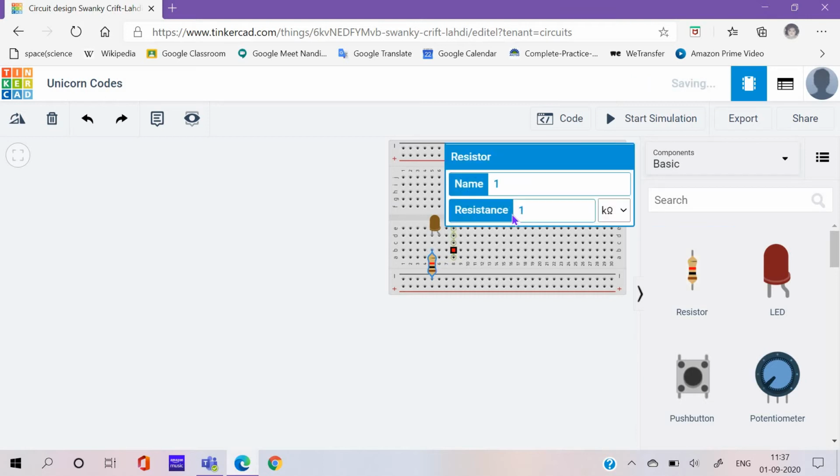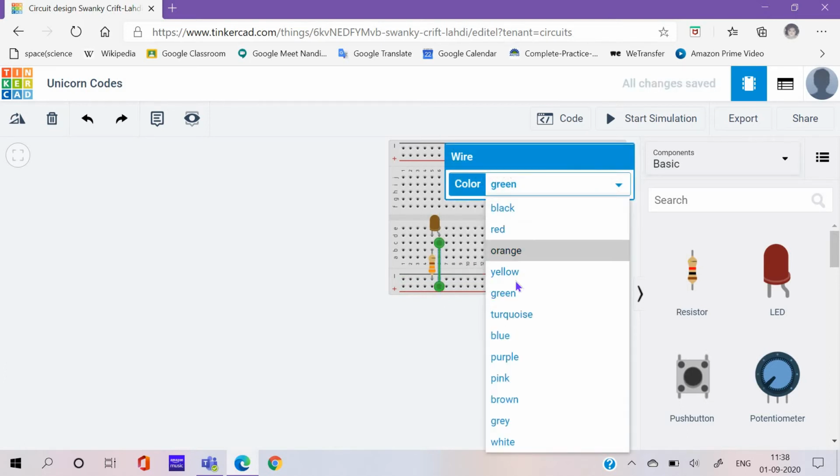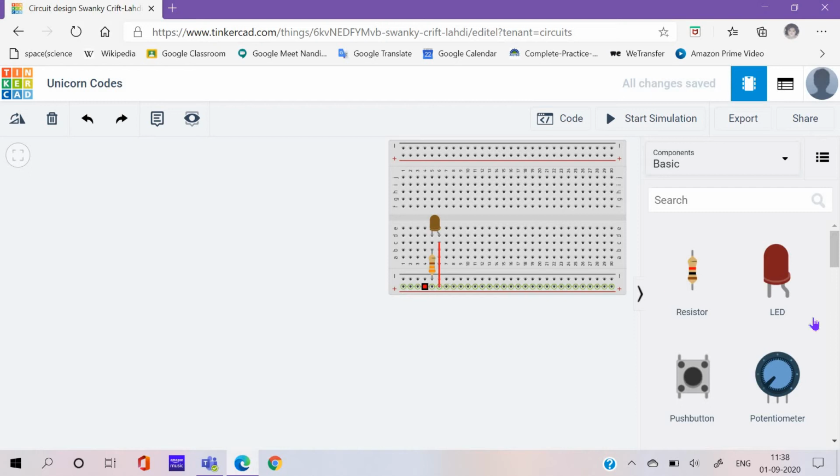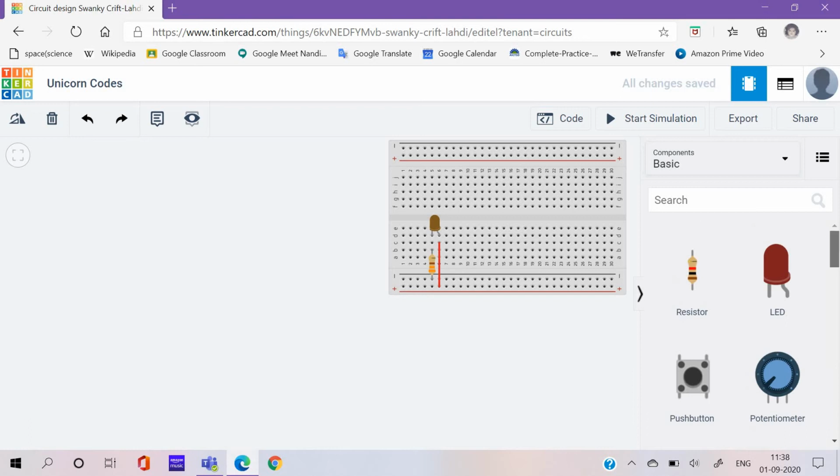Now the resistor, you can change the resistance. Right now with me, you can't see me, but I have a 330 ohm resistor. And now how to get a wire. As you can see, when I select any wire, it shows 5 other green dots beside that, which means these are all connected together. So I am gonna connect it to the positive wire. You can also change the color, like if it's the positive wire, I'm gonna make it red. Okay, now right now I don't want to power it with the Arduino chip. I want to power it with a battery.